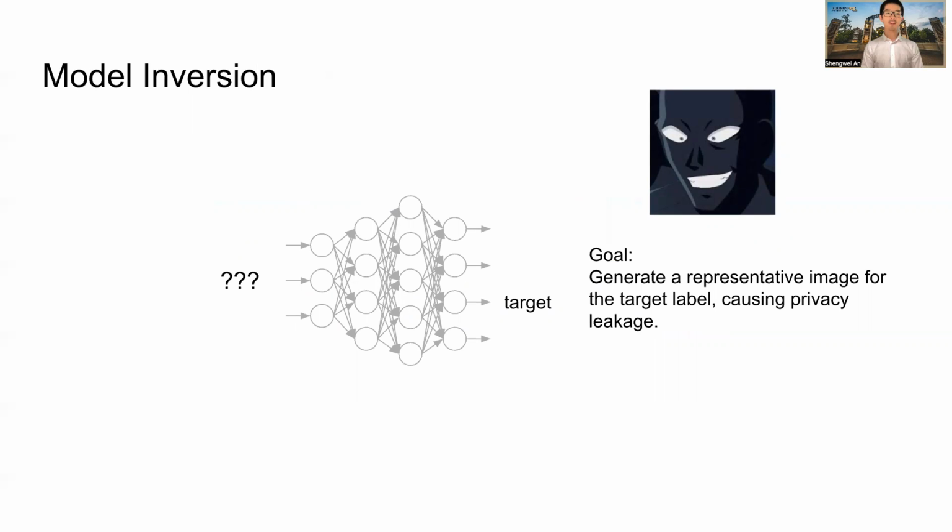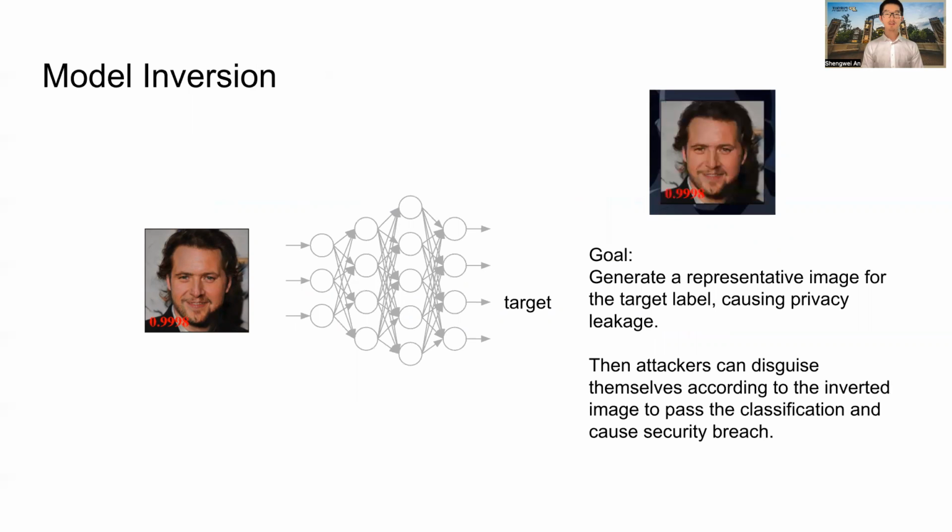Given a model, the attackers don't know the training data or the labels. Their goal is to generate a representative image for the target label, causing privacy leakage. For example, the attackers generated this image for the target. And then the attackers can disguise themselves according to the inverted image to pass the classification and cause a security breach.